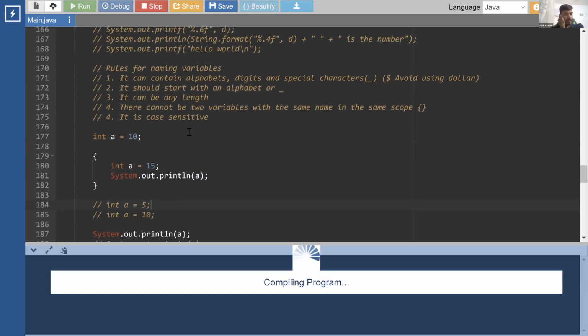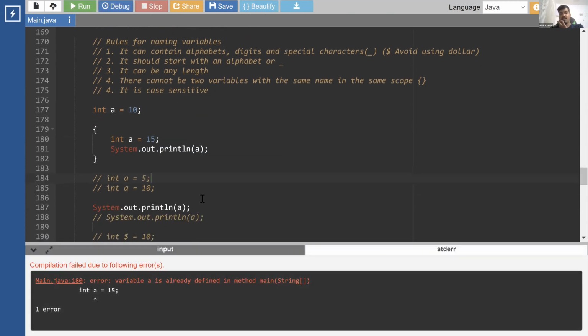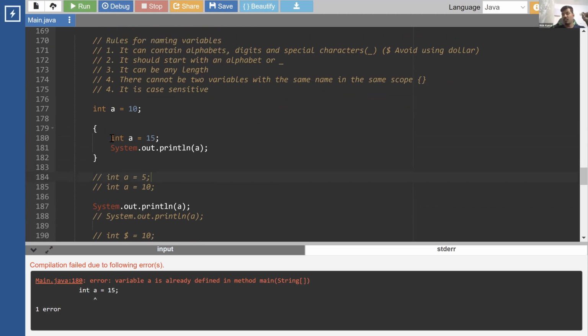Now see what is going to happen. Now it is telling that this A is already defined. Why is it telling this A is already defined? Because the first variable that we created has the value 10. We defined it, we created a variable A. Now, when this scope is running, it has access to everything that is outside it.